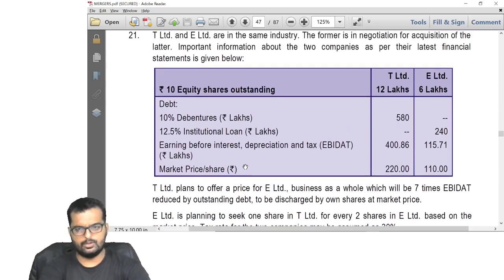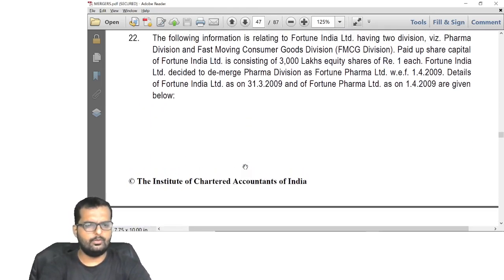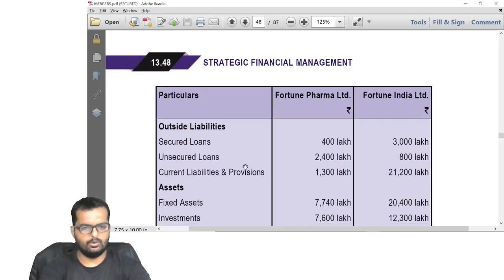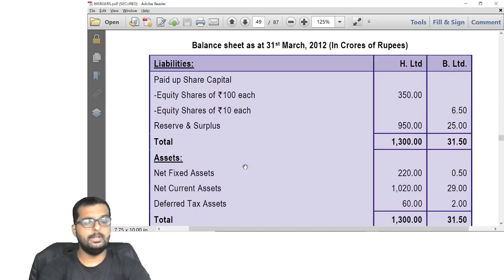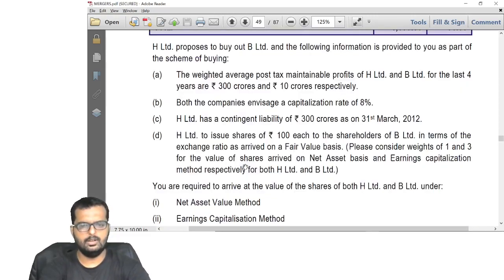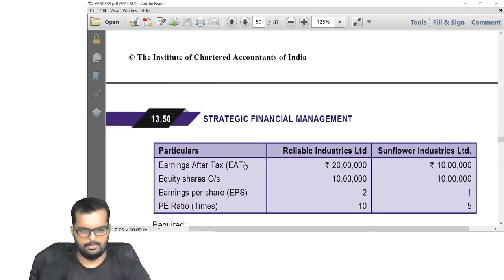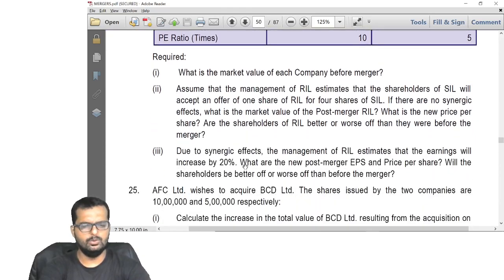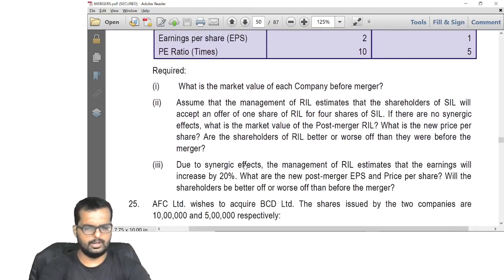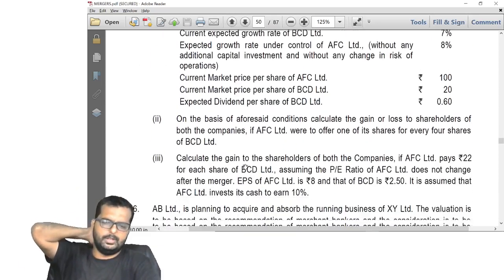T and E is a different question. We need to work out this. 22, Fortune Pharma, we have already done the whole question in class. H agrees to take over B. This we have to do. It's a very big question. It covers the entire valuations, net assets, earning cap method, etc. Reliance, RI, Reliable Industries, same thing, nothing new. But I think it's a small question, we will work it out. AFC BCD is already done in class. So I won't be doing that here.